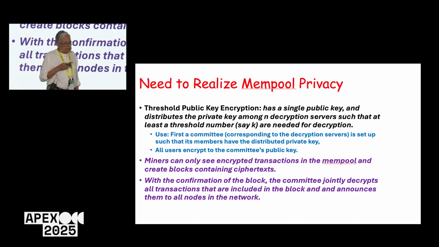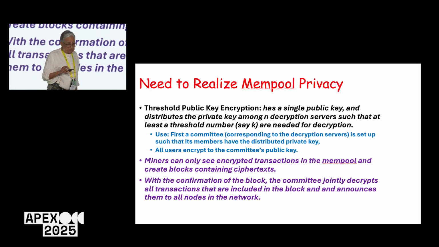First, a committee corresponding to the decryption servers is set up such that its members hold the distributed private key. All users encrypt to the committee's public key. Miners can only see encrypted transactions in the mempool and create blocks containing ciphertext. With the confirmation of the block, the committee jointly decrypts all transactions included in the block and announces them to all the nodes in the network.